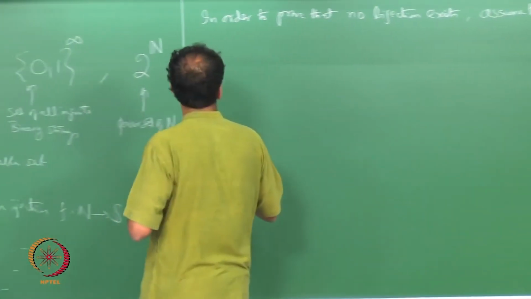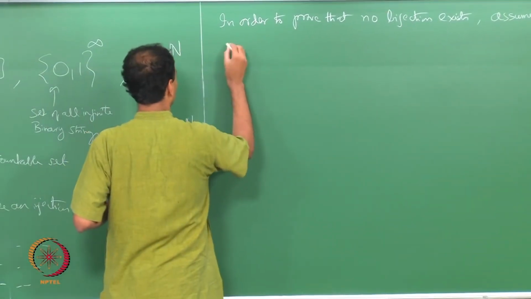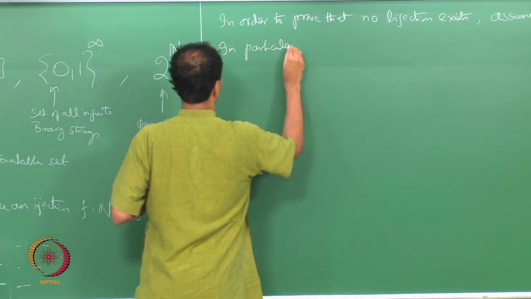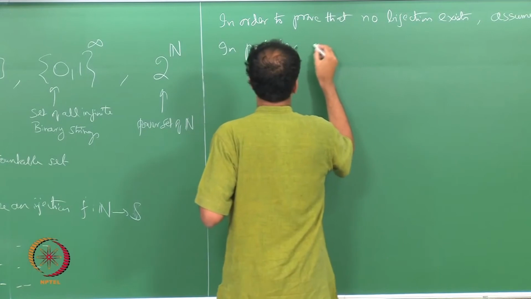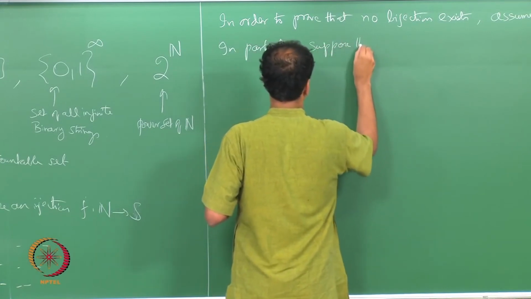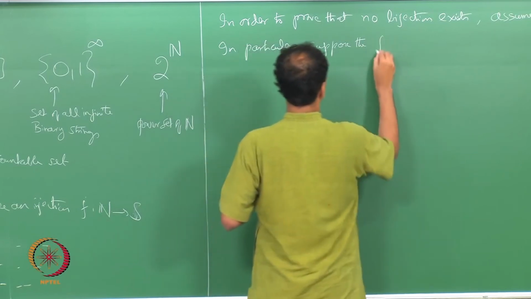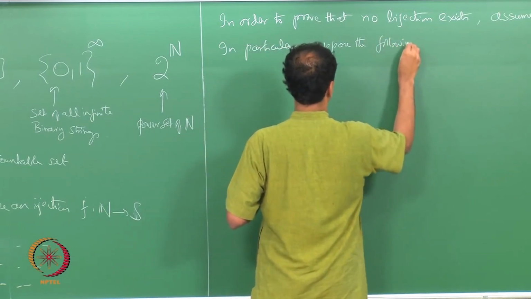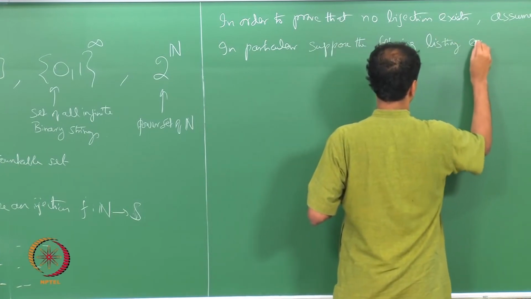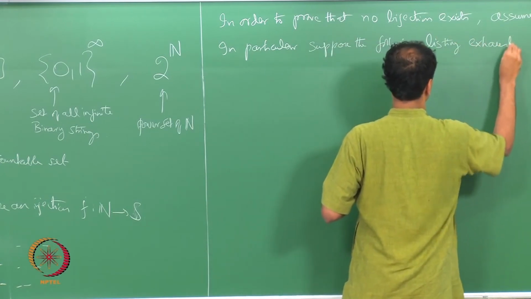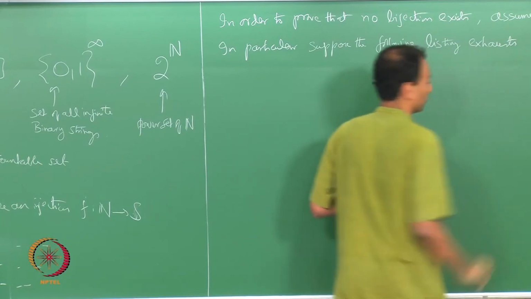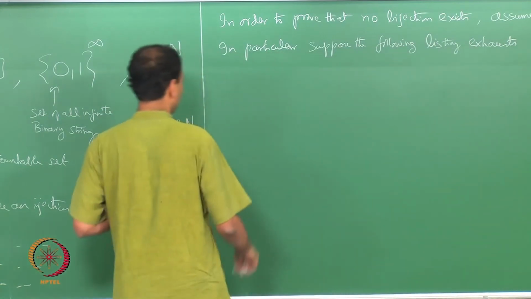So, for example, suppose the following listing exhausts 0 1 power infinity.